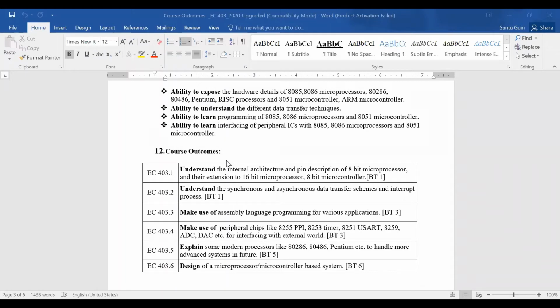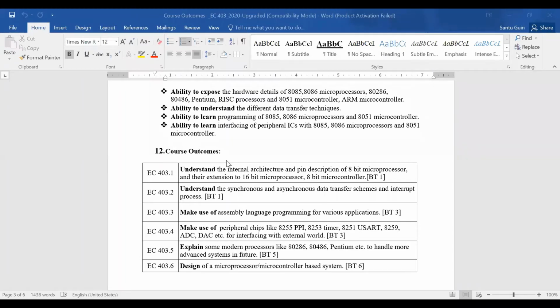Okay, because two processes, synchronous and asynchronous data transfer, that is serial data transfer, and interrupt data transfer, both can be understood. And third CO is to make use of assembly language programming for various applications using the 8085, 8086, and 8051 microcontroller.